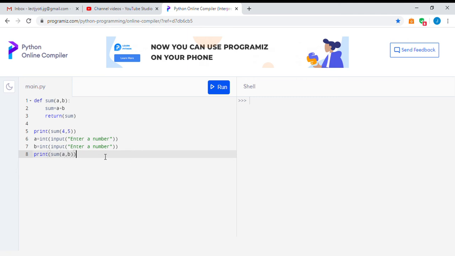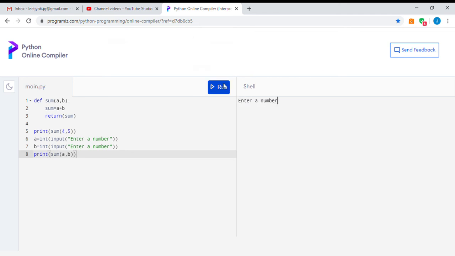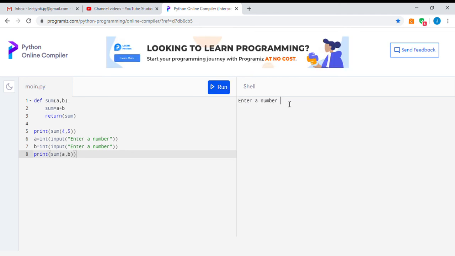So how does it go? Enter a number, I enter 6, enter a number, I enter 9, and the result is 15. So this is how this one line is working.